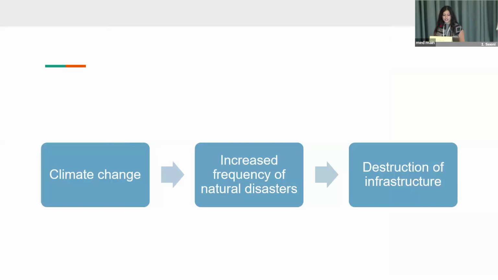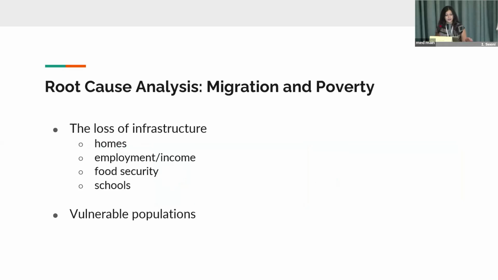We know that climate change is leading to an increased frequency of natural disasters. These are cyclones, floods, hurricanes, droughts that we have been discussing. And this leads to a lot of destruction of infrastructure, and this is a key contributor to migration and poverty. The loss of infrastructure includes, and is not limited to, the loss of homes, employment, agricultural lands, and thus income. It also leads to the loss of food security, and loss of schools, and thus the loss of education.